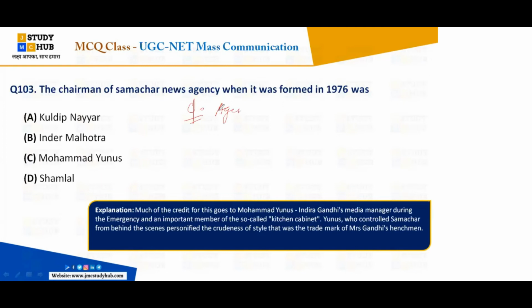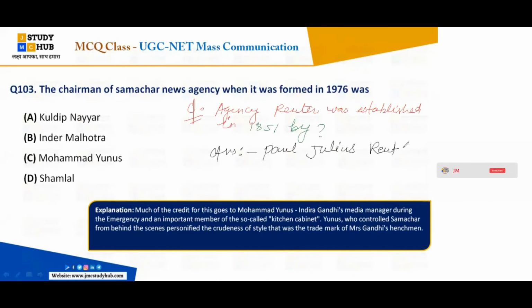Agency Reuter was established in the year 1851. Very good. By whom? No, it is not Thomas, it is Paul Julius Reuter. Yes, very good Endel, very good Rachna. So Paul Julius Reuter. Please note it down.